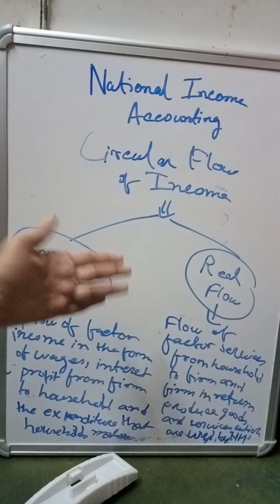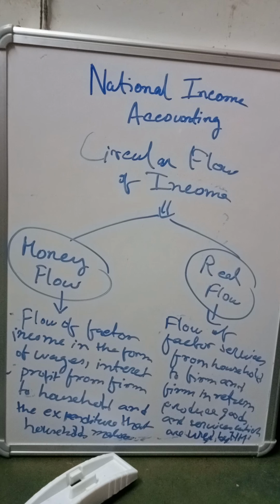And for the flow of factor services, when the household renders their services for producing goods and services, the firm, after using those services, makes the goods and services, and those goods and services again go to the household, because the household purchases the goods and services, right? So these are the two important concepts we need to know for understanding the circular flow of income.